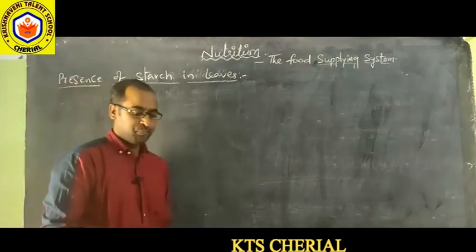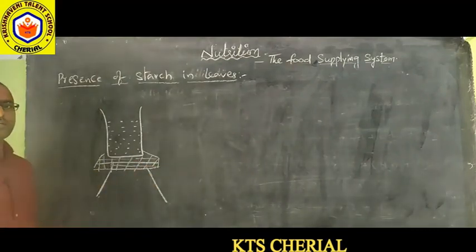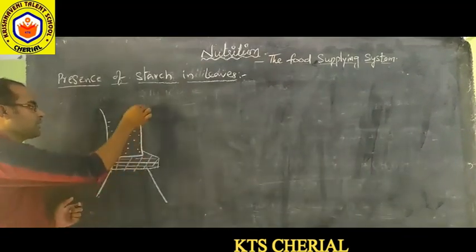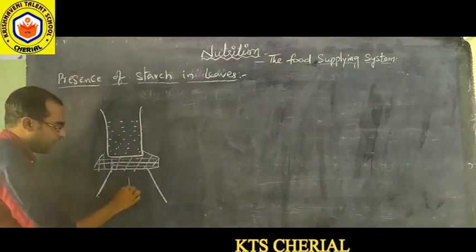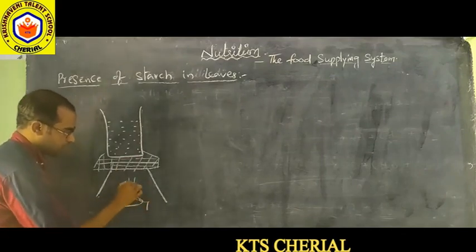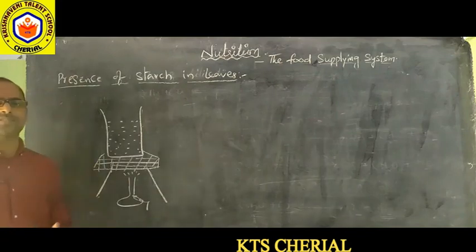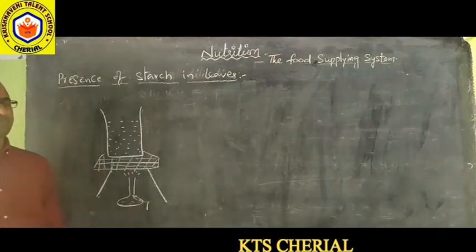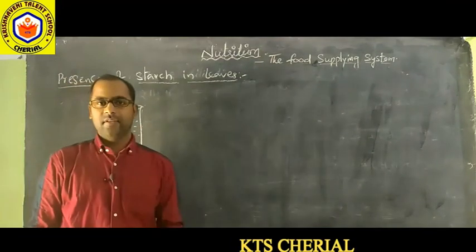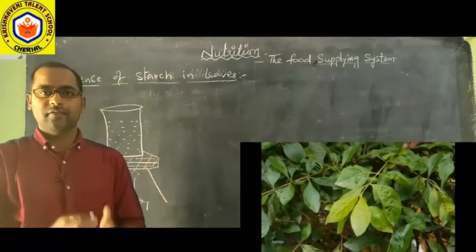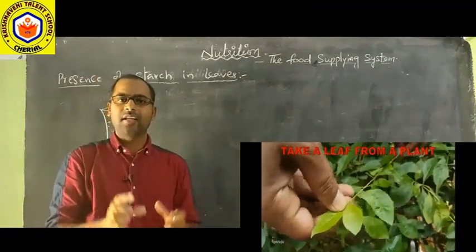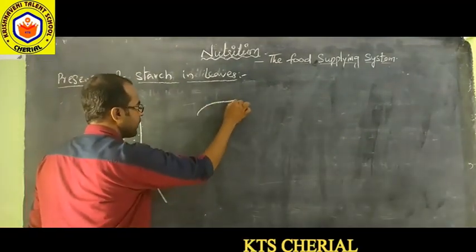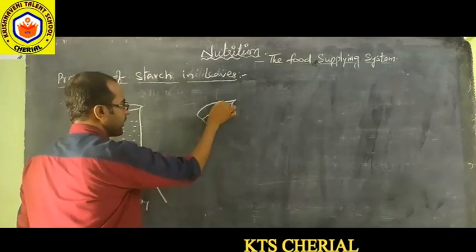So for that, what do we need? First we should place a tripod stand, and on that we should place a wire gauze, and on that we should place the beaker with water, and it should be heated first. The water should be heated for some time using a Bunsen burner. Next, let us take a freshly plucked leaf, a delicate leaf. We should not take a hard leaf, a delicate leaf we should take. Yes, so the delicate leaf is taken.